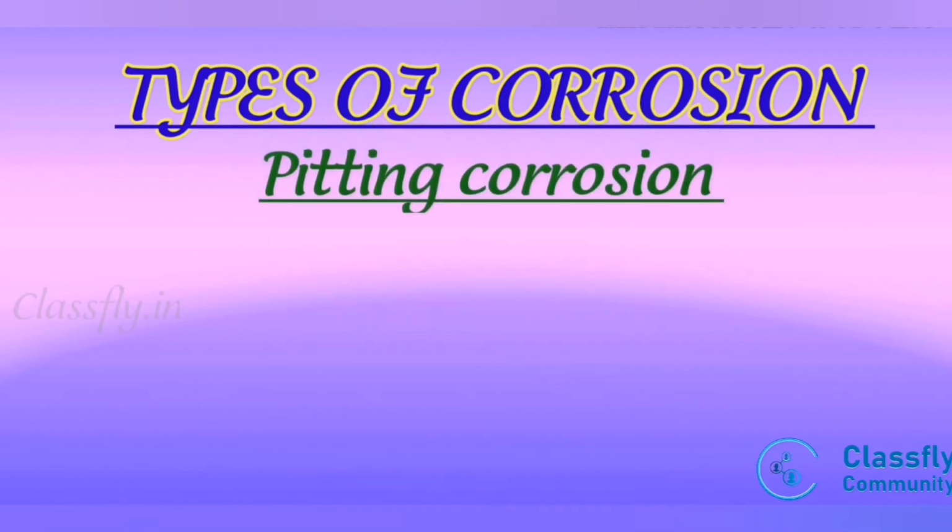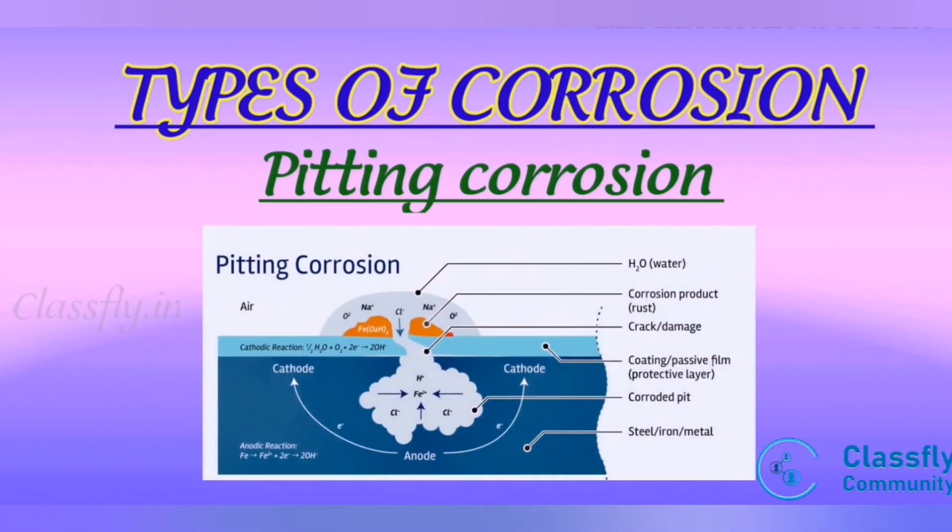The next type of corrosion is pitting corrosion. This is an example of differential aeration corrosion. When a small dust particle gets deposited on a steel surface, the region below the dust particle is exposed to less oxygen compared to the remaining part. As a result, the region below the dust particle acts as an anode, undergoes corrosion and forms a pit. The remaining region of the metal acts as a cathode and is unaffected.